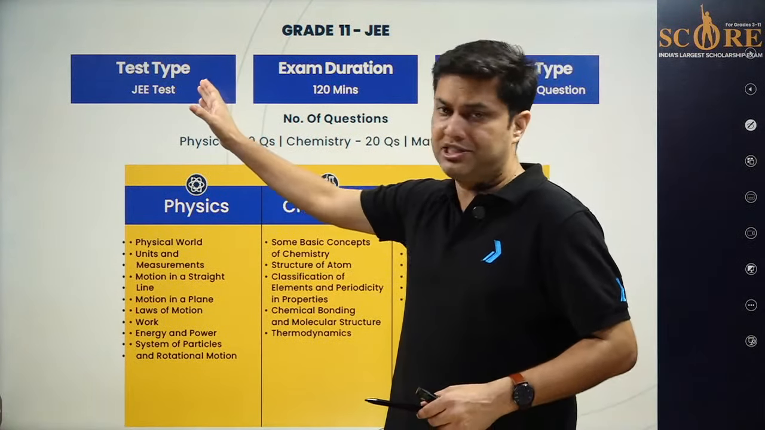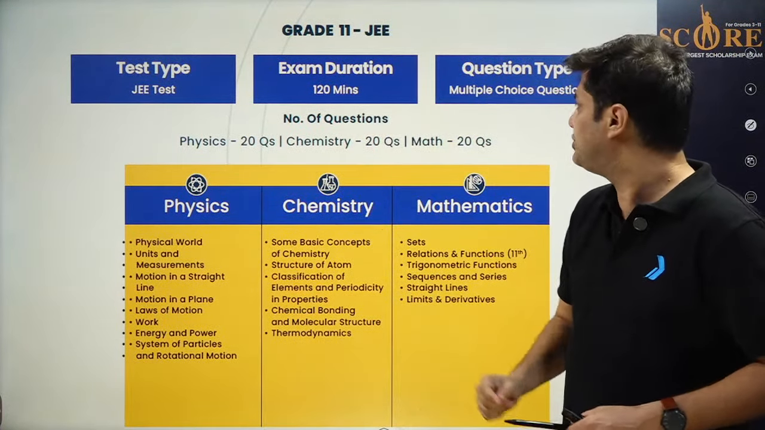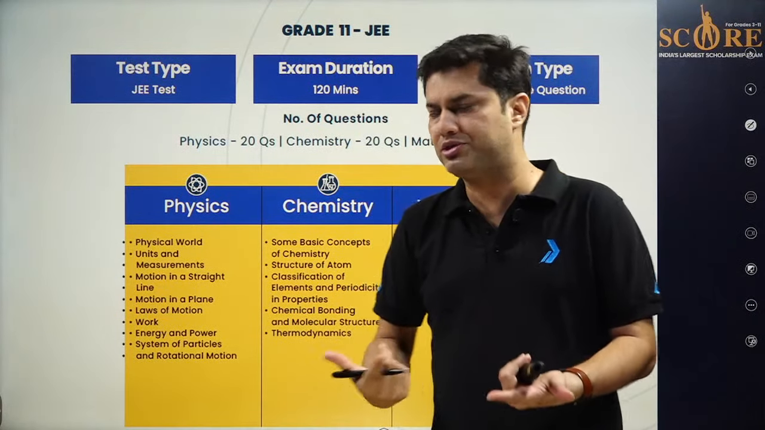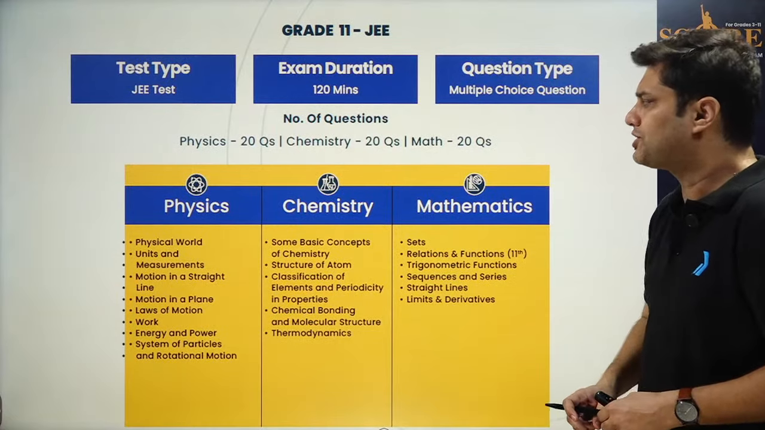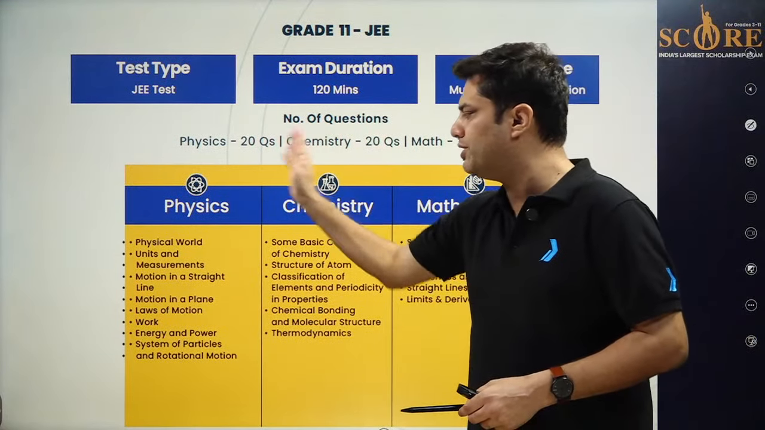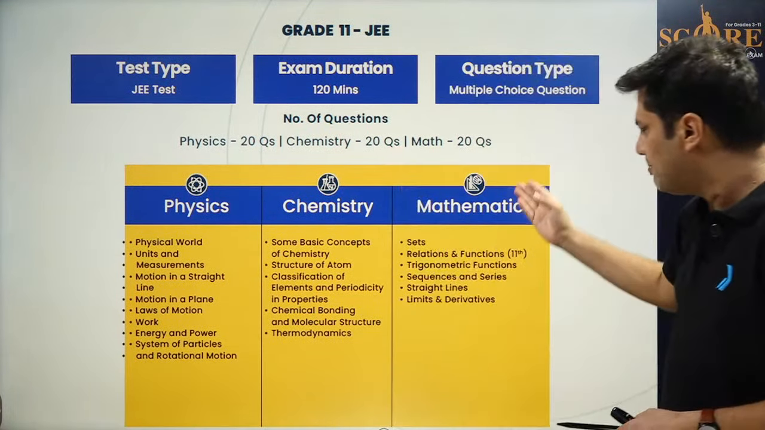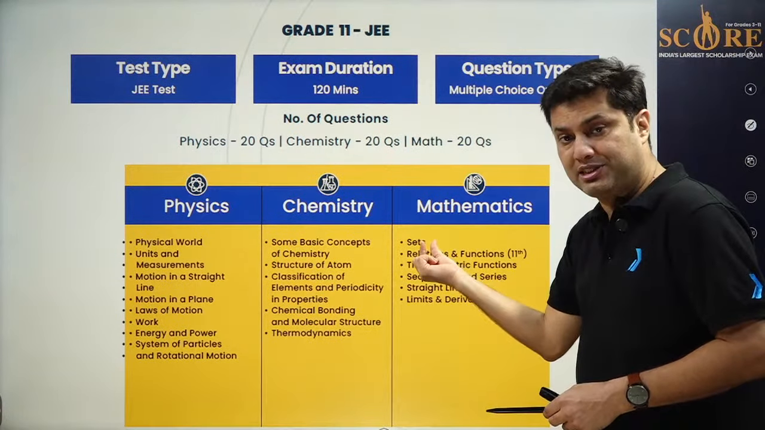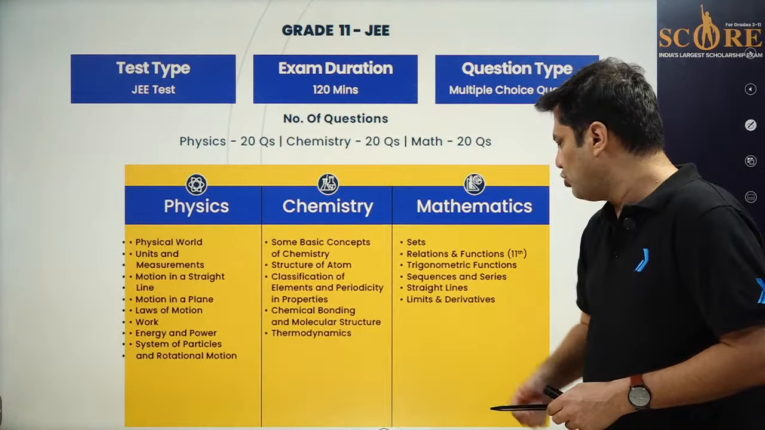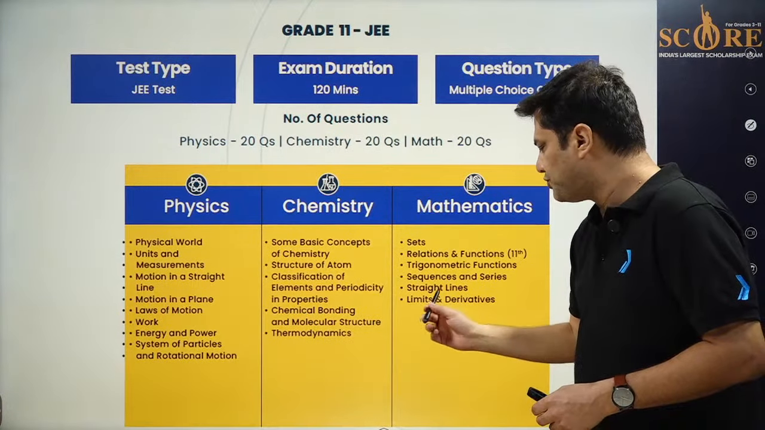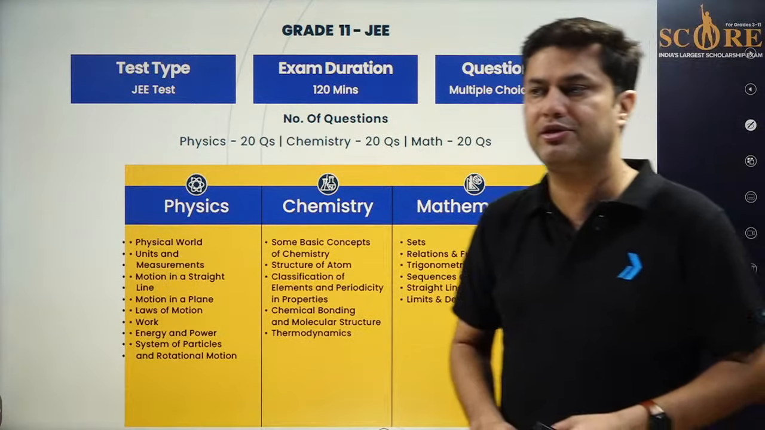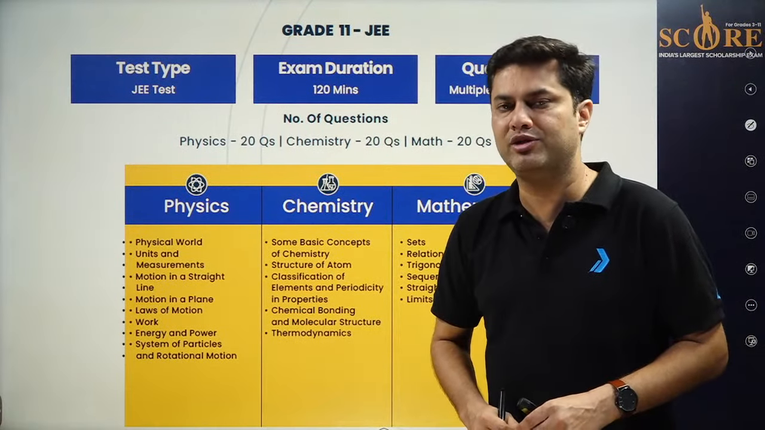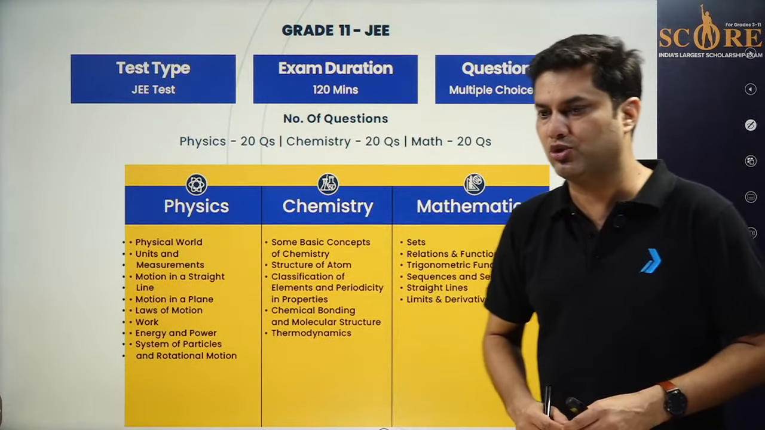It's a JEE test. 2 hours is the duration, and the question type will be multiple choice, that means you have 4 options and 1 single correct. Physics, chemistry, maths, each subject has 20 problems, and this is the mathematics syllabus. The questions will be asked from sets, relation and functions, trigonometric functions, sequence series, straight lines, and limits and derivatives. These are the chapters from which the questions will be asked in your SCORE exam.